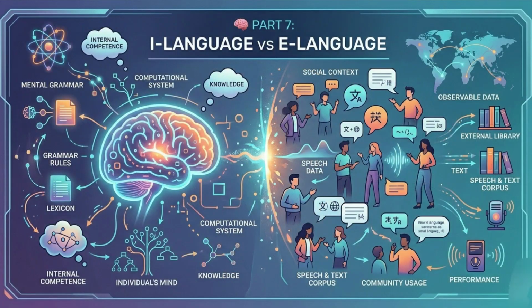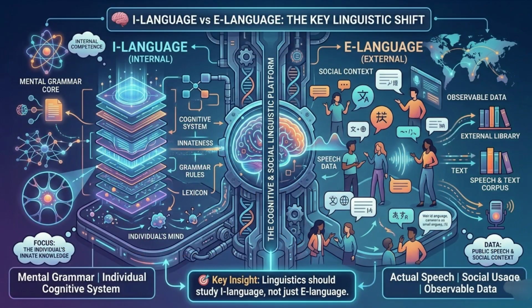Part 7. I-language versus E-language. Introduced clearly in the work, Knowledge of Language, Its Nature, Origin, and Use. I-language, internal, which is mental grammar, individual, and cognitive system. E-language, external, is actual speech, social usage, and observable data. Key insight is linguistics should study I-language, not just E-language.